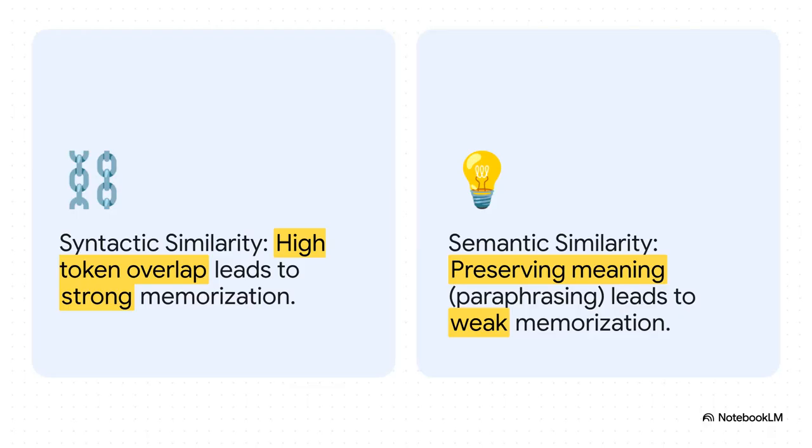I mean, the comparison just makes it crystal clear. When they tested versions with high token overlap, just a lot of the same words, boom, they saw strong memorization. But when they used paraphrased sentences that kept the exact same meaning but used different words, the memorization effect was incredibly weak. For models that we celebrate for their semantic reasoning, that is a truly wild and counterintuitive result.